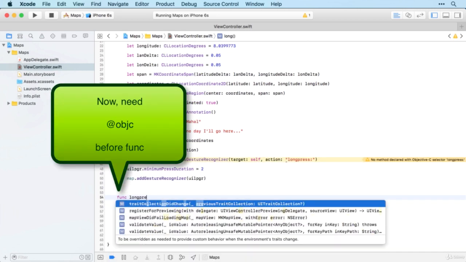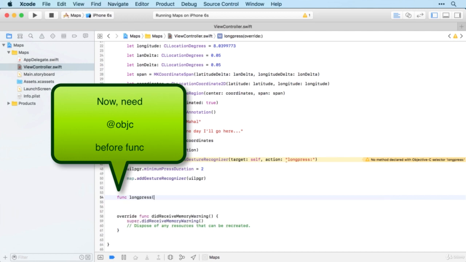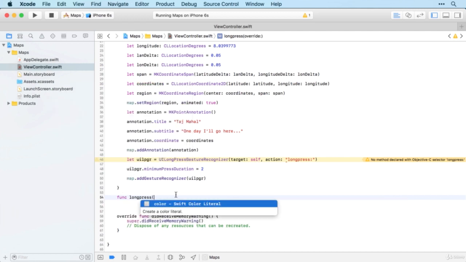So func longpress, and we want this method to receive a variable, and that variable I'm going to call gestureRecognizer, and this is going to have type UIGestureRecognizer.